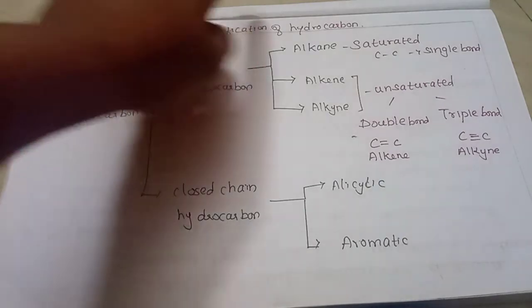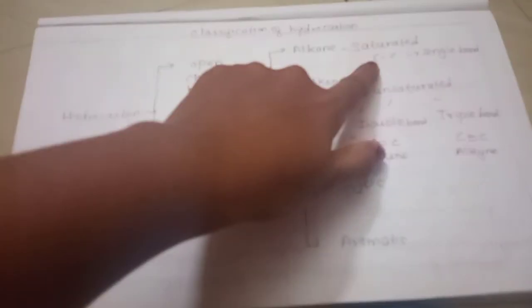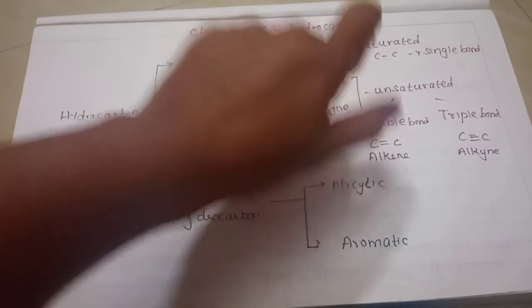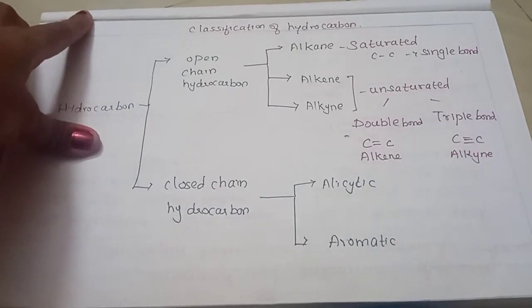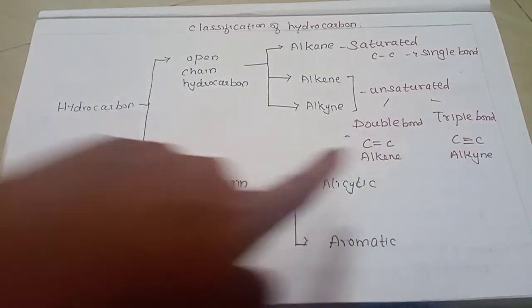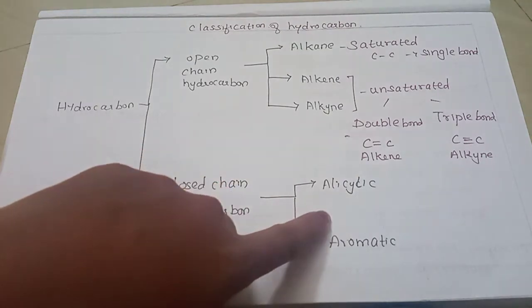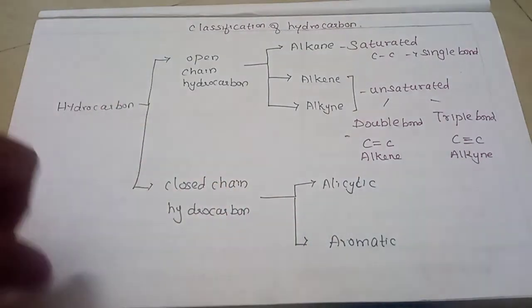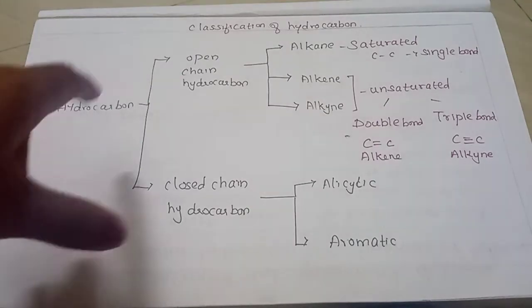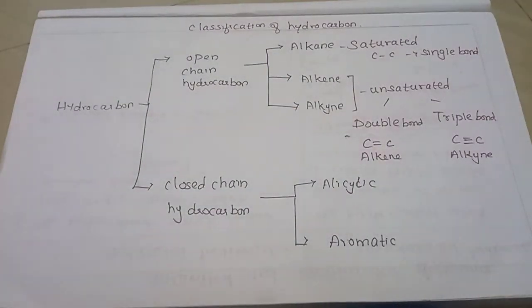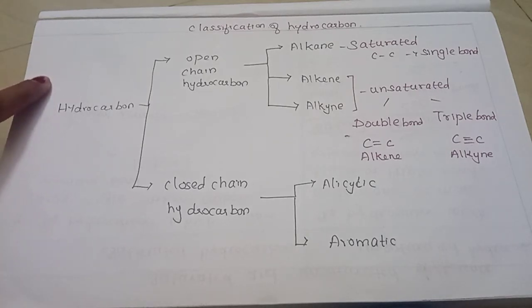The alkane is the saturated hydrocarbon containing a single bond. Alkene and alkyne have a double bond and a triple bond. The closed chain hydrocarbons are alicyclic and aromatic. You will be seeing examples for all this classification, but here we are going to study mainly what is saturated, what is unsaturated, and how to draw the electron dot structure.